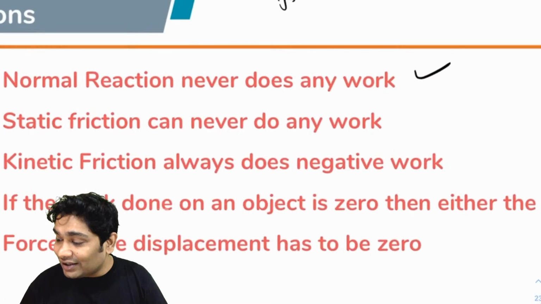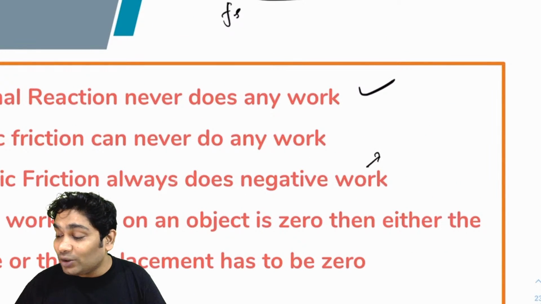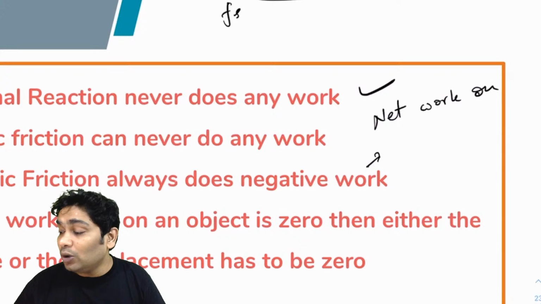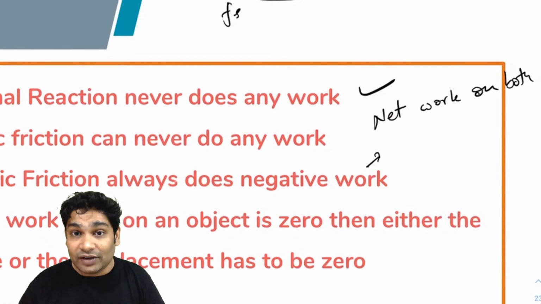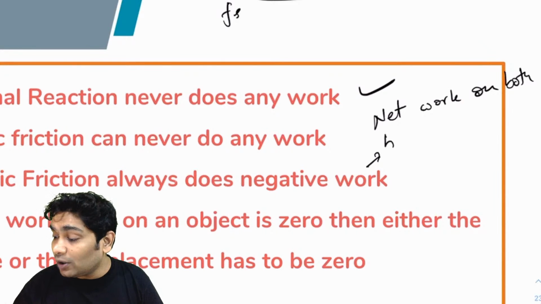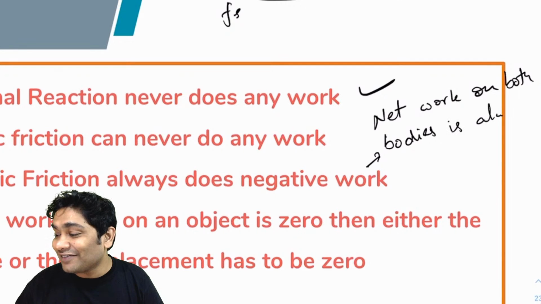Similarly, the net work done by kinetic friction on both bodies, the two bodies which are applying the force of kinetic friction on each other, is always negative.